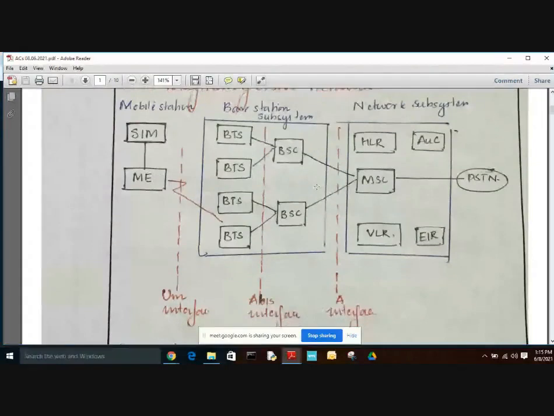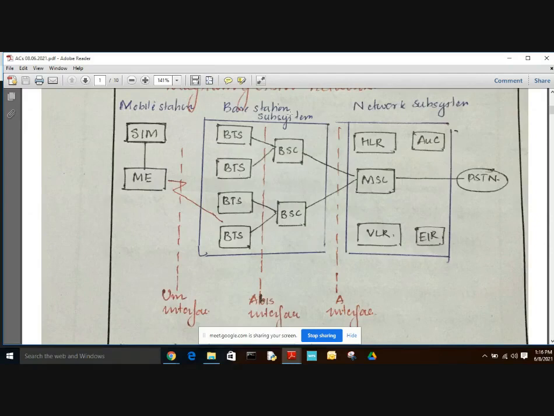And here we have the base station subsystem. Now going on to the base station subsystem, it consists of the base station transceiver, and this base station transceiver handles the radio interface with the MS, that is the mobile station. The base station transceiver is nothing but a tower. It consists of a transceiver, both for transmission and reception, so it is known as the base station transceiver, BTS.